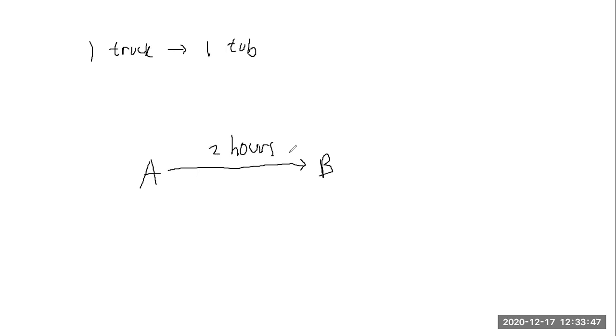But you also need to remember that the truck needs to go back from town B to town A for another 2 hours. So for a truck to deliver a tub from town A to town B, it needs a total of 4 hours.